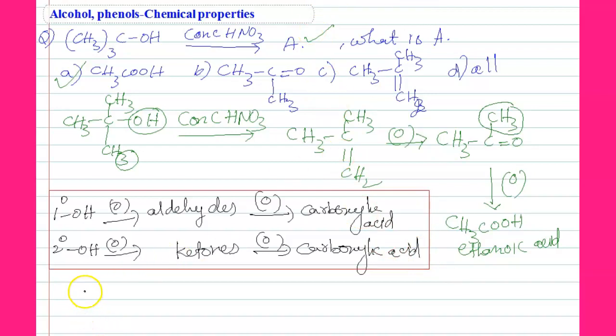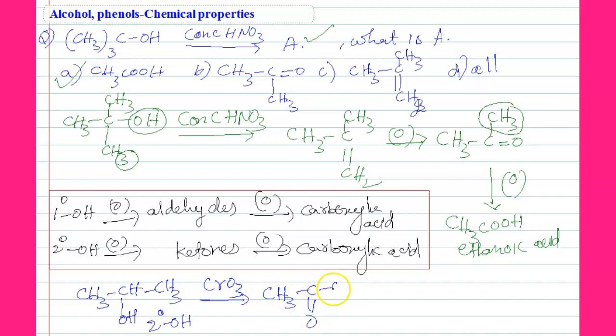So consider one more example, CH3CHOHCH3. This is a secondary alcohol, students. Secondary alcohols on oxidation with CrO3 give CH3-C(=O)-CH3. Students, here we removed hydrogen. Oxidation means the removal of hydrogens here. So this is a ketone, students.